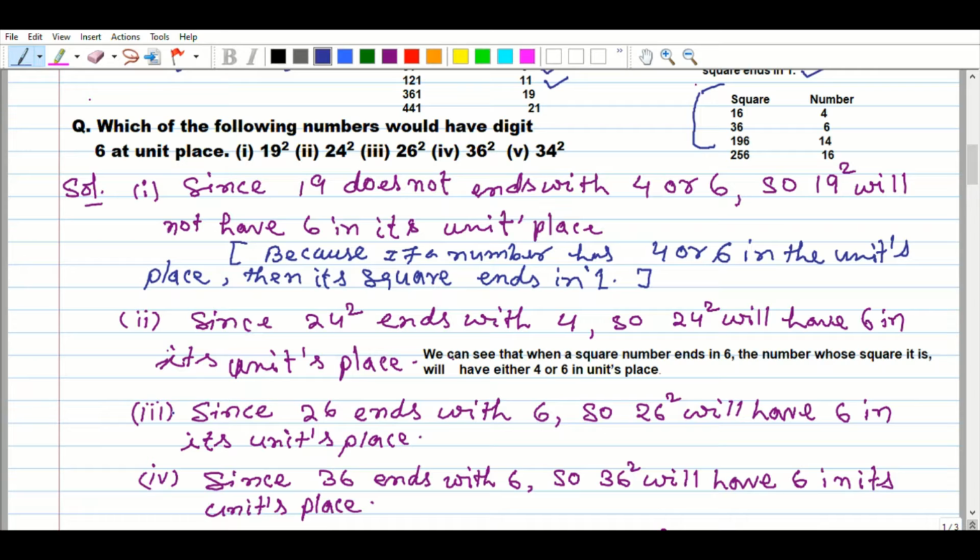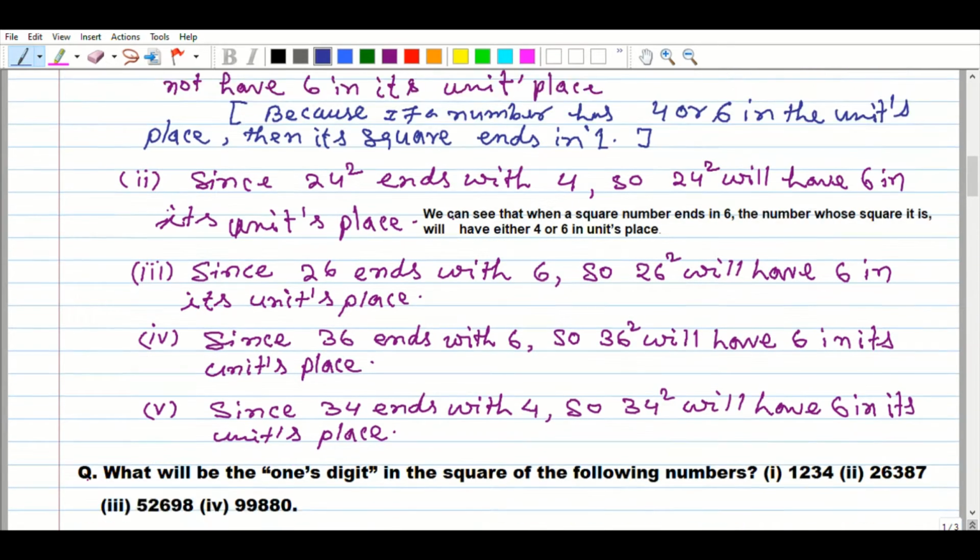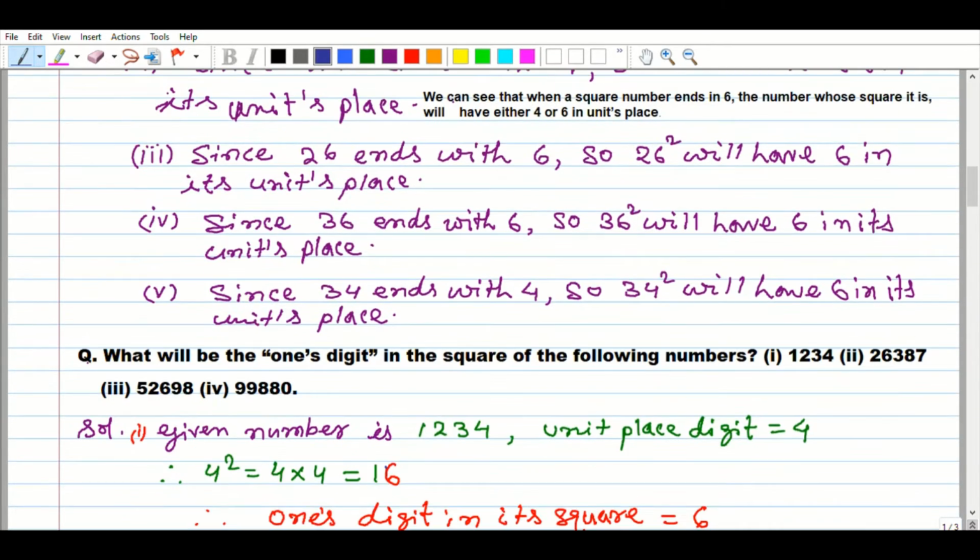Since 26 ends with 6, 26 square will have 6 in its units place. Since 36 ends with 6, 36 square will have 6 in its units place. And the last, 34 ends with 4, so 34 square will have 6 in its units place. So I hope you understand this, my dear learners.